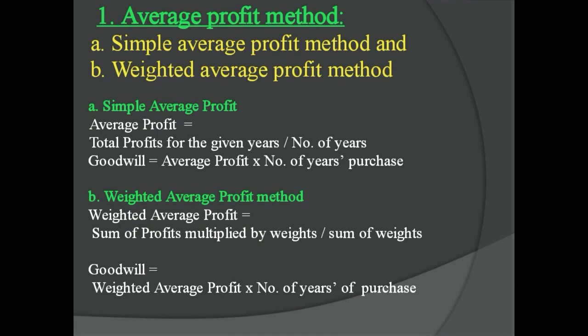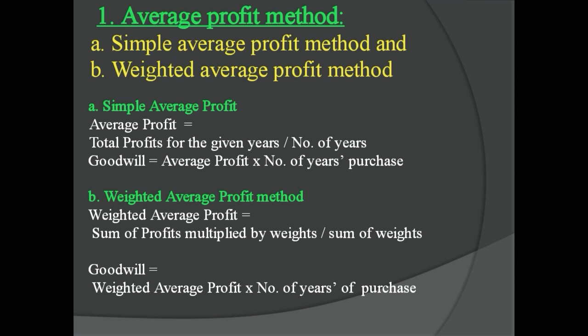In the second method, the weighted average profit method, each year's profit is multiplied by a specific weight. The total is then divided by the total number of weights to determine the weighted average profit. This technique is used when there is a change in profit and high importance is given to the present year's profit.